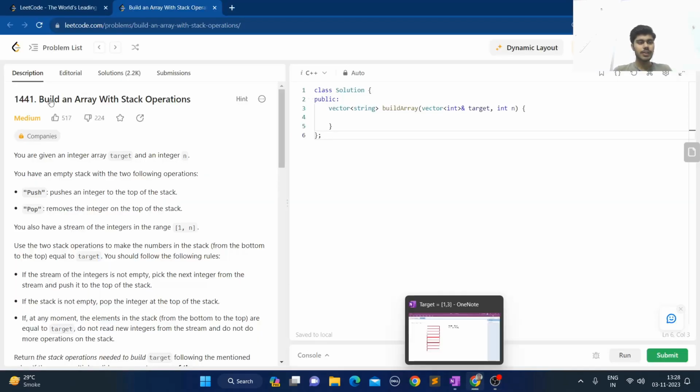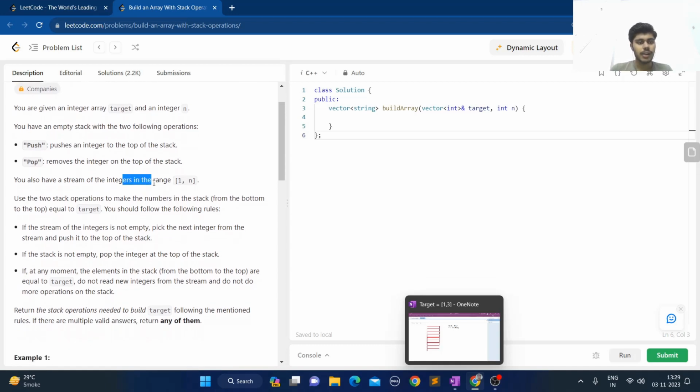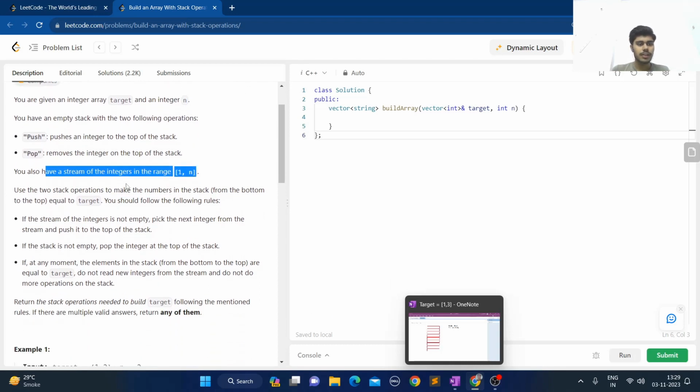Hello everyone, today's LeetCode challenge is Build an Array with Stack Operations. In this question you have been given two operations which you can perform, which are operations of a stack, push and pop. They are providing you one stream, in which all the numbers from 1 to n are passed, but you have to push them onto the stack so that it equals a target array or target vector.